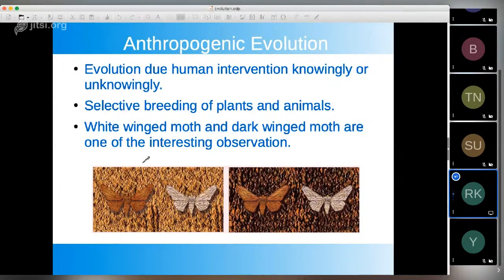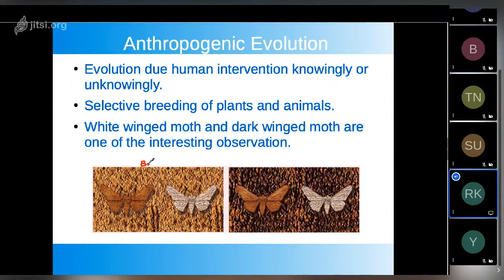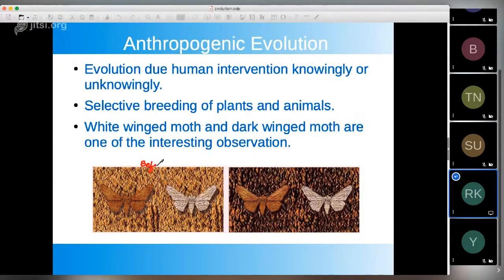The background is changing. That means the environment they are living in is changing. So this one is before industrialization, and this one is after industrialization.